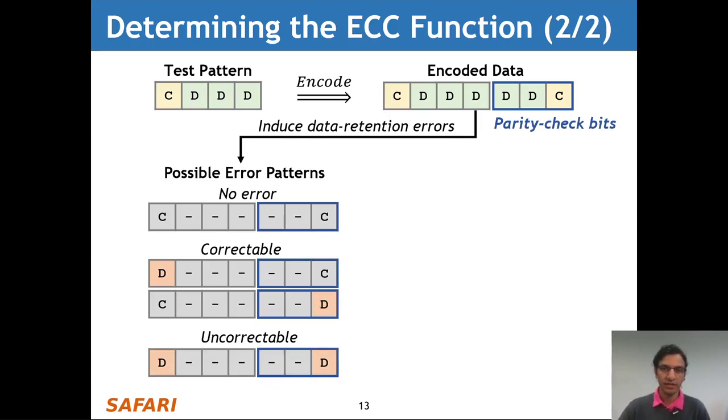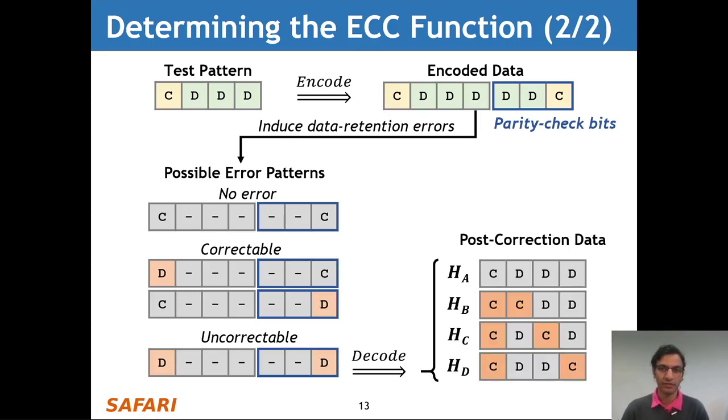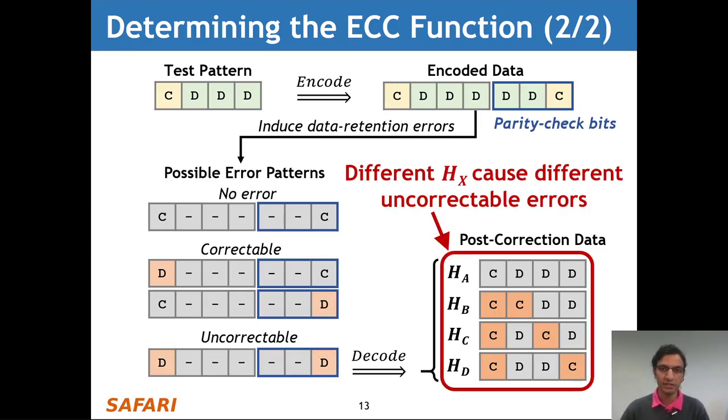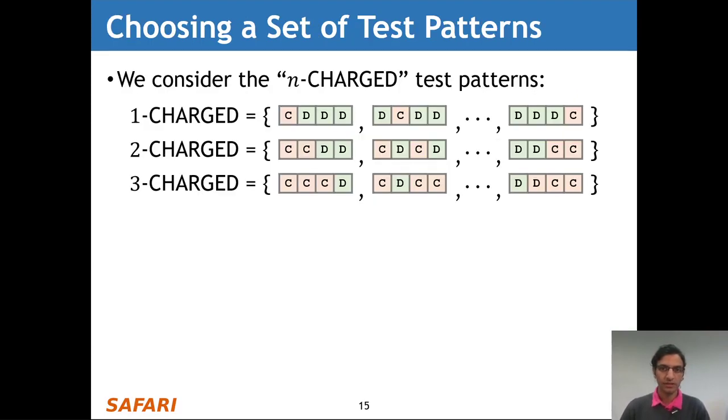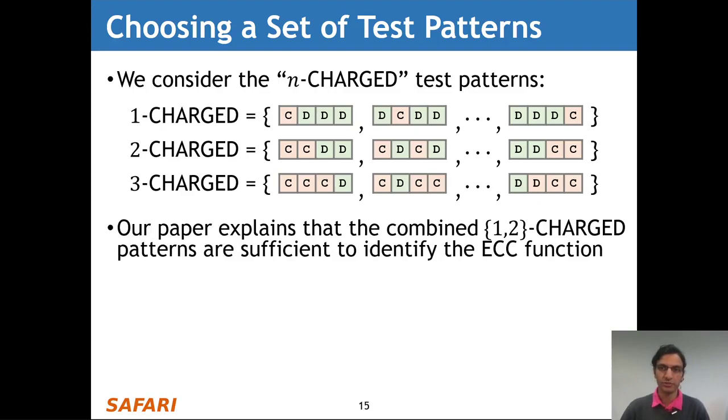In this case, depending on the particular ECC function that On-Die ECC uses, the ECC decoder might result in any of 4 possible different data patterns. And this means that different H matrices cause different uncorrectable error patterns. And we can differentiate different ECC functions based on their uncorrectable error patterns. Now we simply need to choose a set of test patterns to use for our analysis. And in our work, we consider the n-charged test patterns, each of which sets n bits to the charge state. Now our paper explains that the combined 1 and 2 charge test patterns suffice to identify the ECC function.